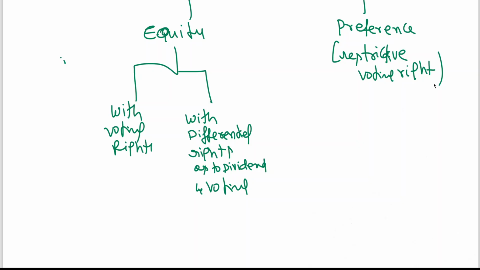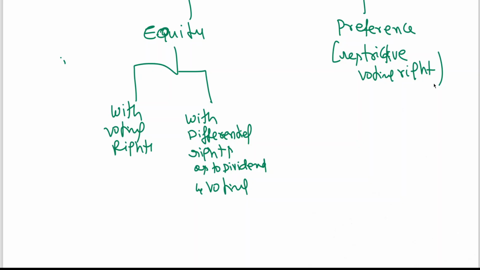However, sometimes a segment of shareholders, normally promoters or executives or management, may like to have more control over the decision making process.